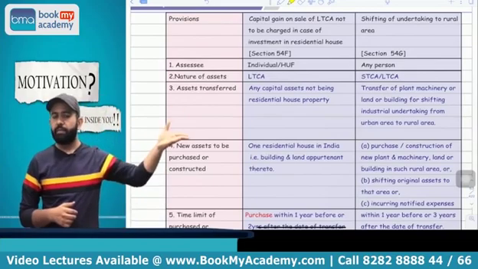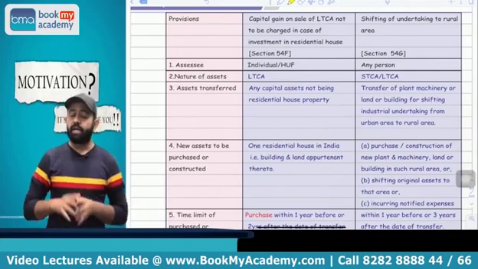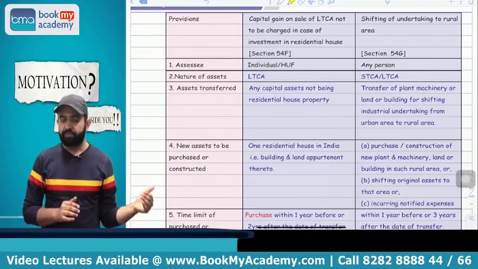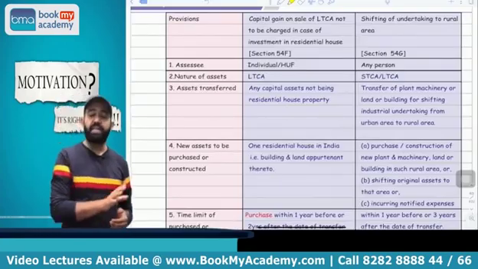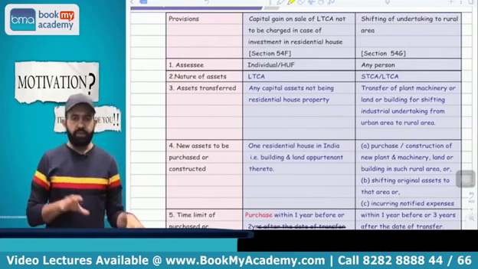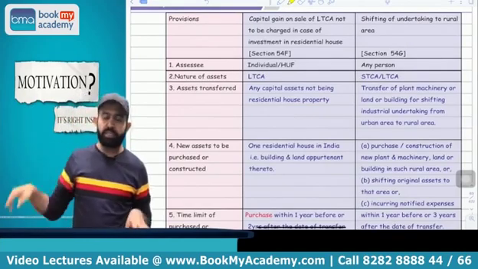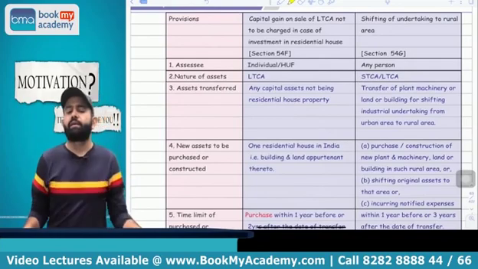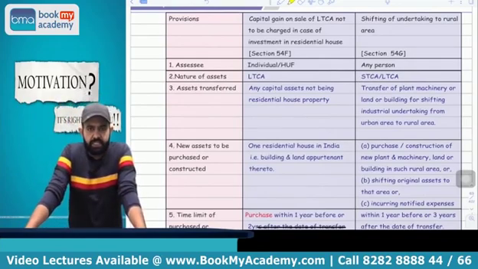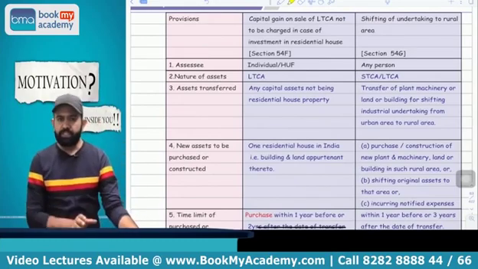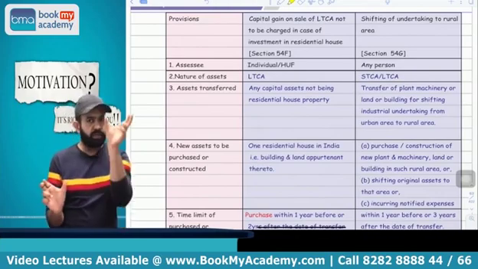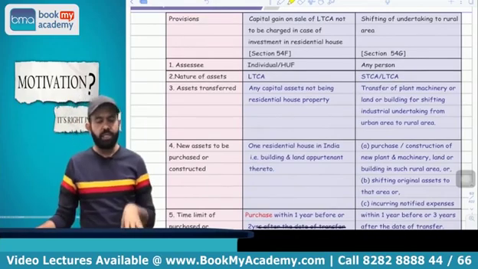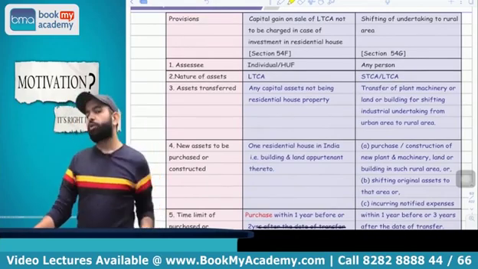Capital gain account scheme is the same, but what is the amount of exemption? Here, the amount of exemption is a little bit different. Now try to understand how you will get the amount of exemption. If the net consideration of the old asset is fully utilized, then capital gain is fully exempt, but if the net consideration is partly utilized, then capital gain is partly exempt. How partly exempt? Take the LTCG multiplied by the cost of new asset divided by net consideration. So it is exempt proportionately, or you can say partly.